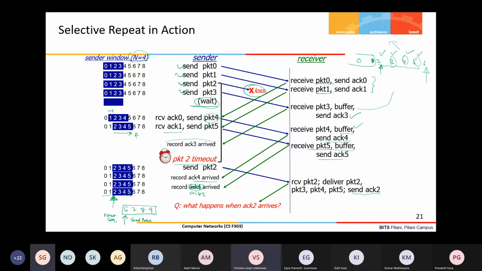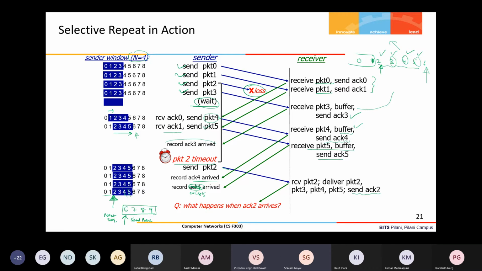Excuse me, sir. I have one doubt. In this reliable protocol that we are designing, we are assuming that if two packets are sent by either entity, sender or receiver, the earlier sent packet will be received earlier. So we are assuming this. Is it always the case?